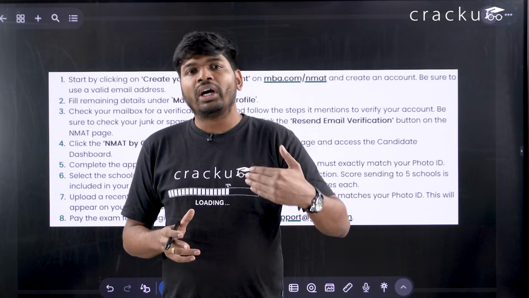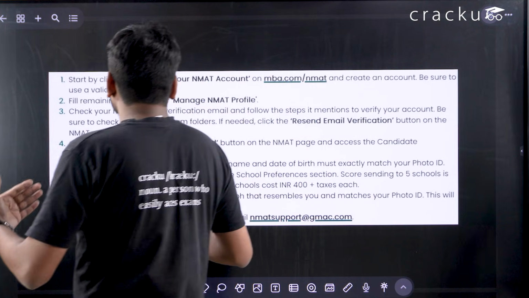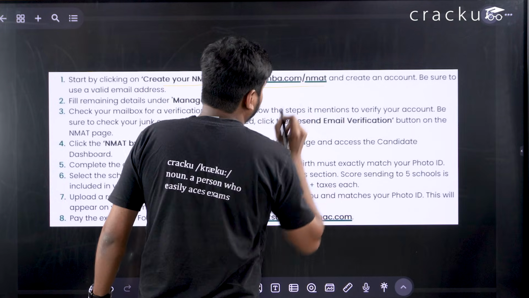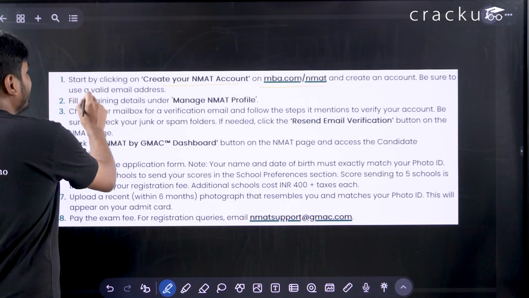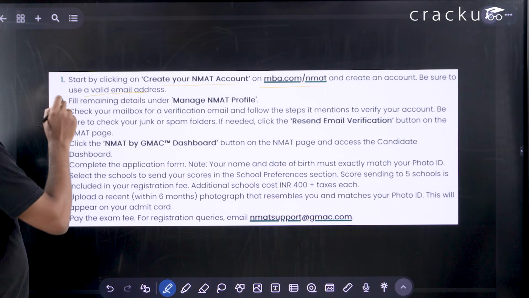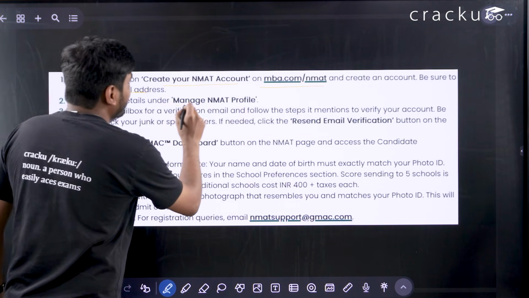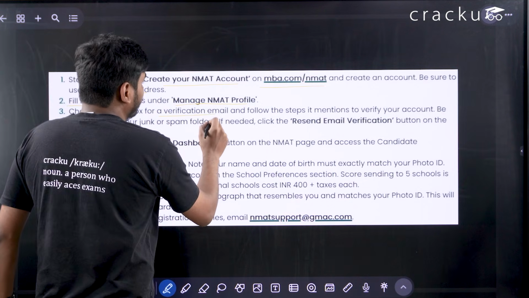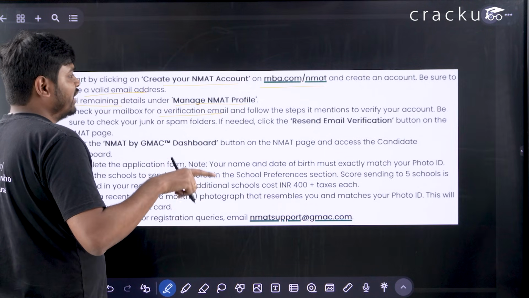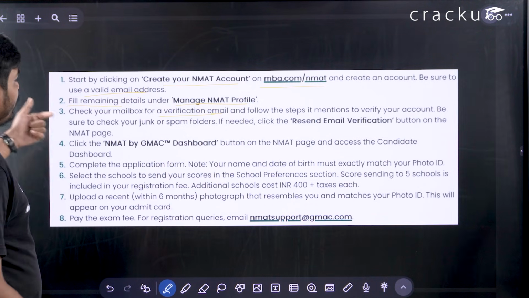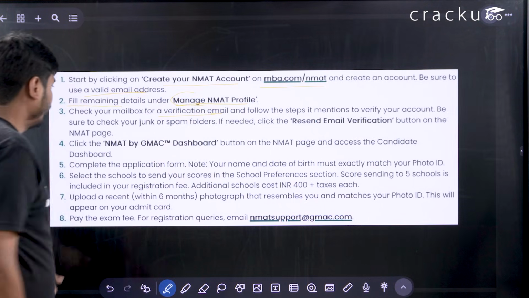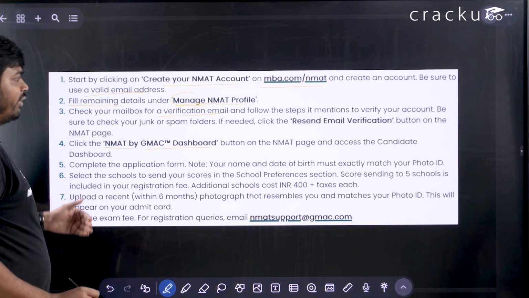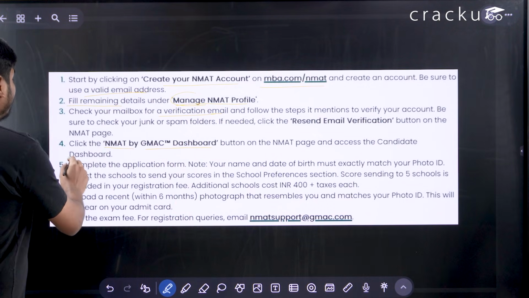Now I will go through once again what are the steps that we have followed. So first we will create the NMAT account. We have created the NMAT account on this website, and we will fill the email address. So we will fill the remaining details under manage NMAT profile. So a verification code will be sent on the email ID. Once we click on the verification link, then we will be able to fill the remaining details of the NMAT exam. Now we will click on NMAT by GMAT dashboard and we will be able to access the candidate dashboard.